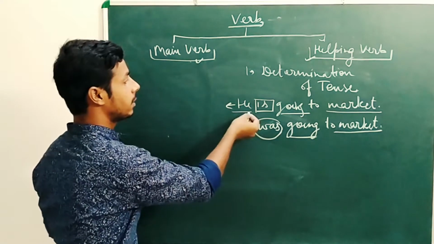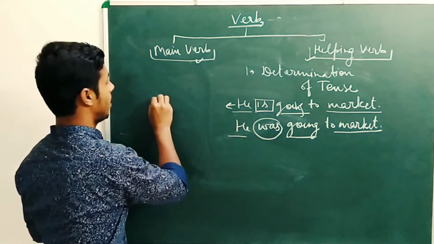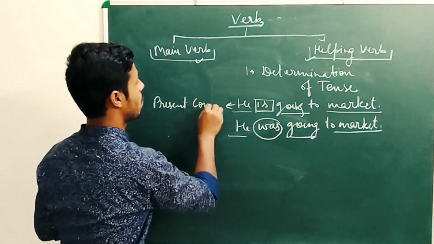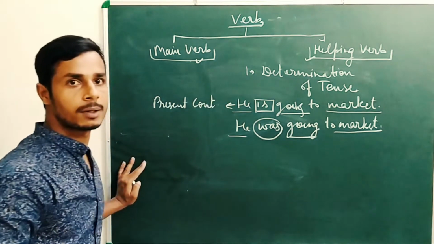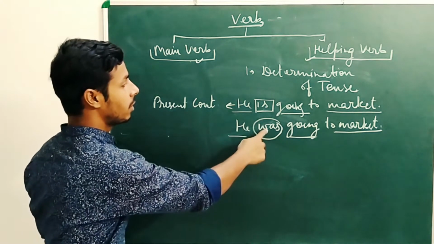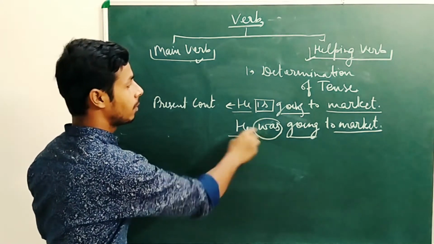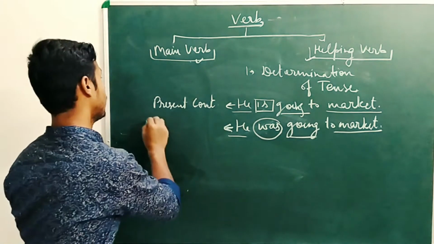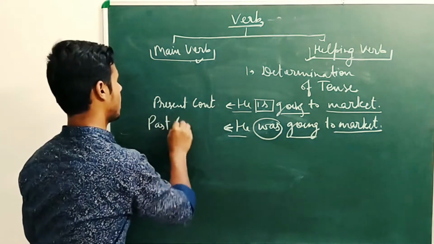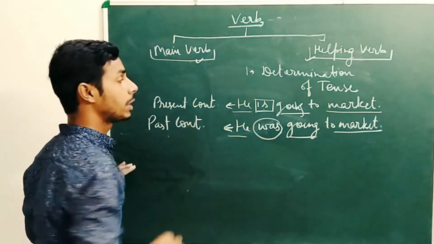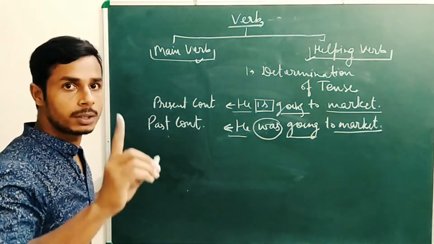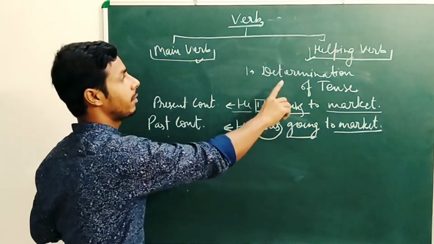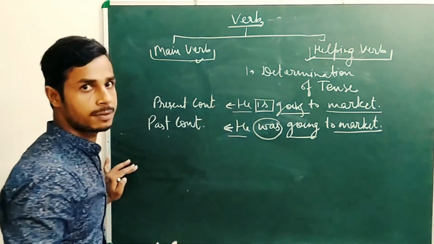We know that the first sentence is in present continuous tense. But when we change the helping verb, it became past continuous tense. So the first thing done by the helping verb is determination of tense.